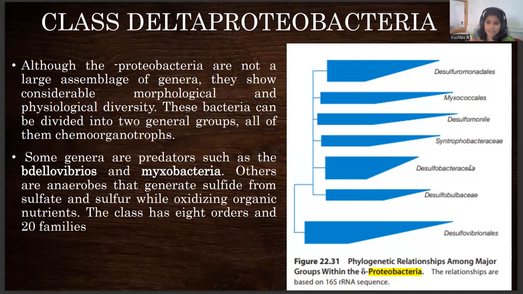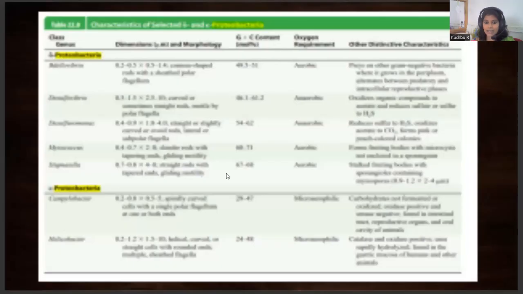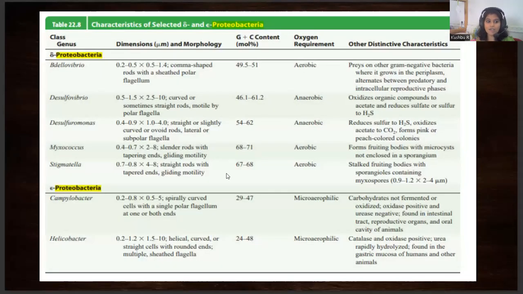This is the phylogenetic relationship of your delta proteobacteria, which includes Bdellovibrio and Myxobacteria. Myxobacteria are also gliding bacteria, which show a typical type of gliding motility. Under delta proteobacteria, we have various types of organisms, their morphology, G plus C content, oxygen requirement, and distinctive characteristics, under which Myxobacteria play a vital role.